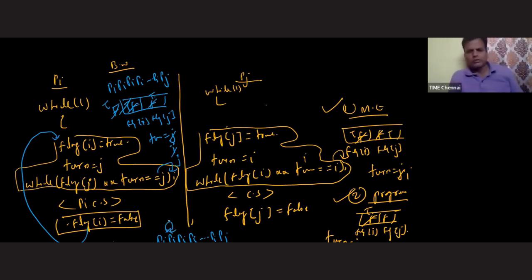Okay, fine. So anyhow, I'm stopping here itself. Now I'm giving chance to process Pj. What is process Pj doing, sir? It is checking this: is flag J equal to true? Answer is what, sir?